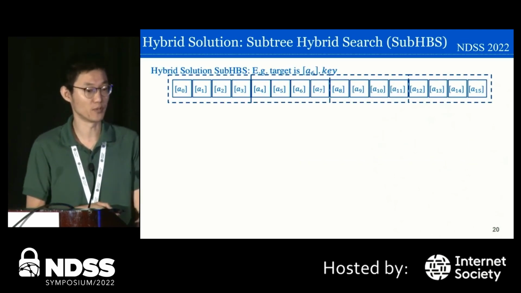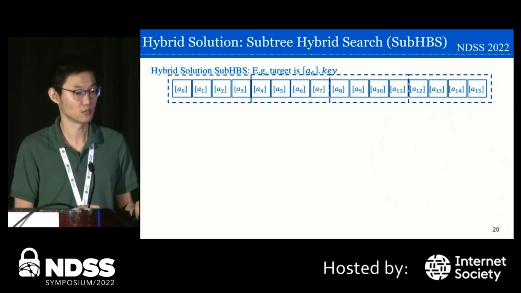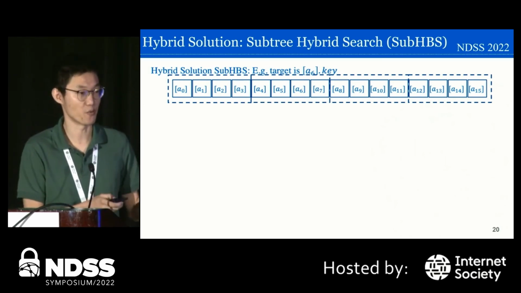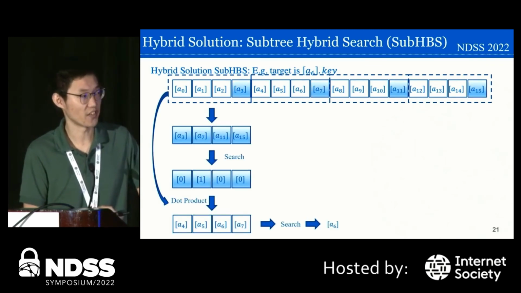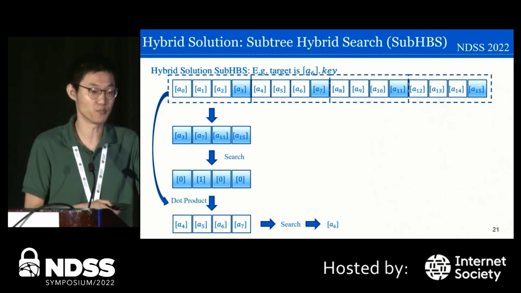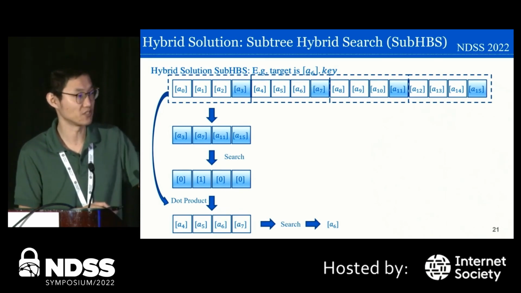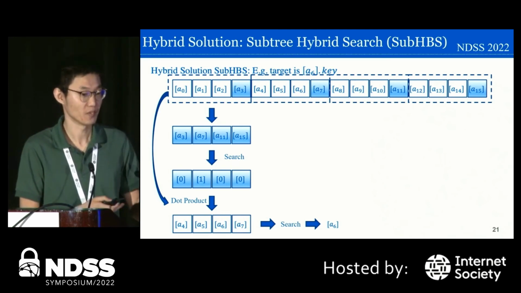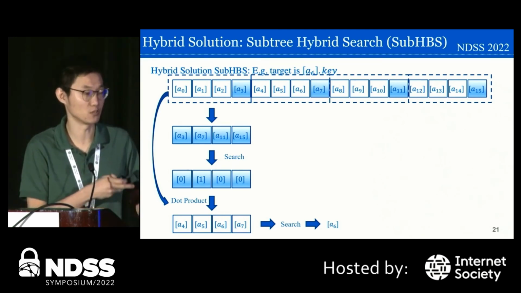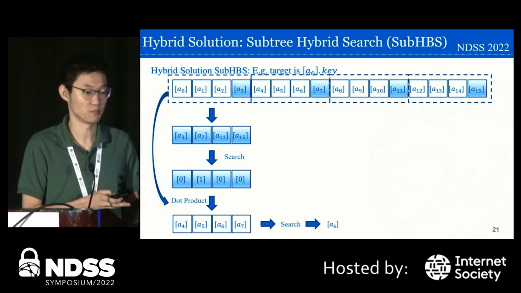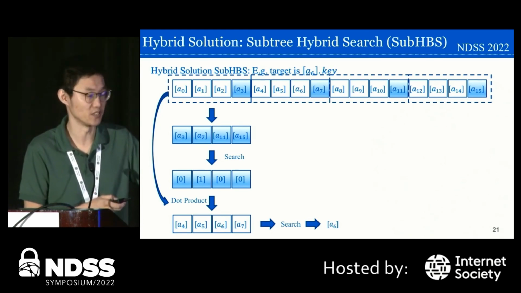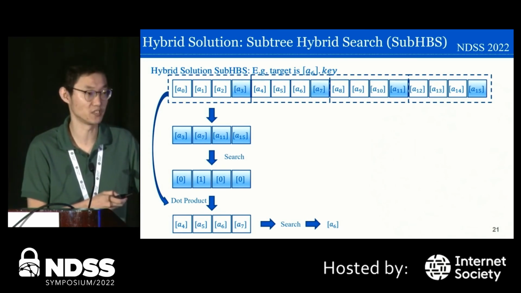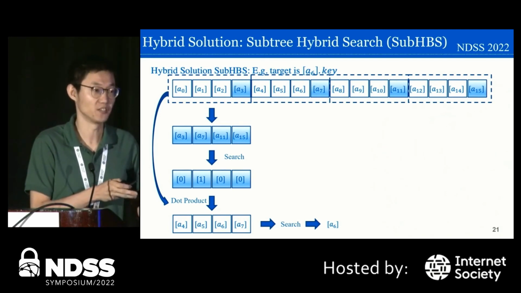To do so, before we do a search, we first split the entire array into multiple chunks, or multiple subtrees, and we take out the largest k in each subtree and use that k to represent the subtree. After that, we get a shorter array. Then we can do a search using any of our previous search protocols on this shorter array, and generate a tag array where only one element is 1 and all the others are 0. This one represents the subtree that contains the target element.